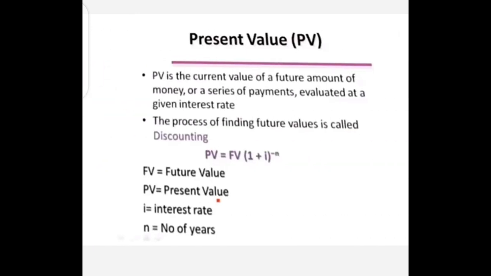Now we are moving forward to the present value. What is the present value? Present value is the current value of a future amount of money or a series of payments evaluated at a given interest rate. The process of finding present value is called discounting. It is equal to PV equals FV into (1 plus i) power minus n, or we may also use it as FV divided by (1 plus i) power n. Where FV represents the future value, PV represents the present value, i equals the interest rate, n equals the number of years. If you put all these values into the formula, you will come to an end of calculating the present value.